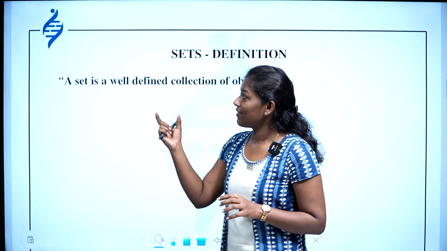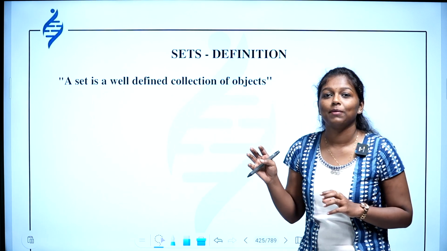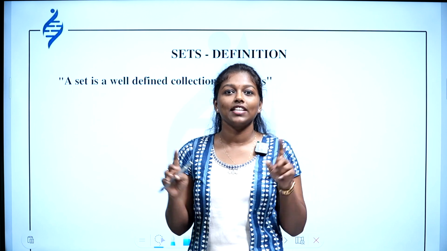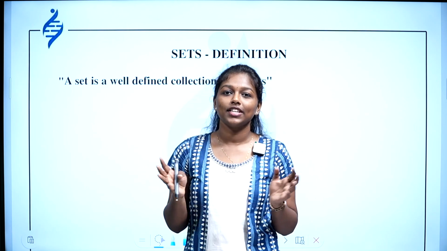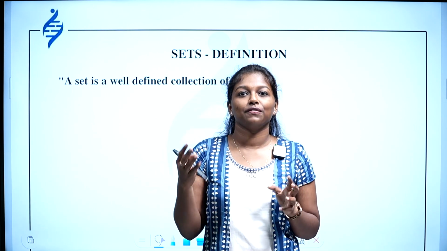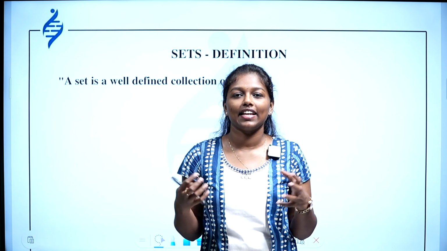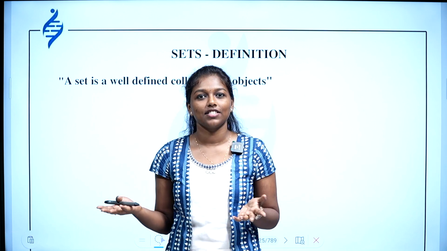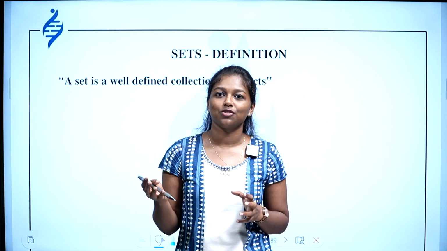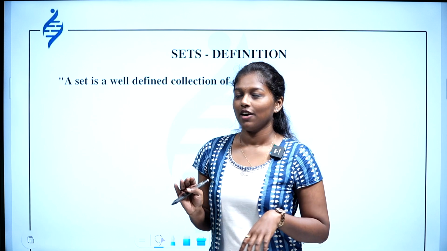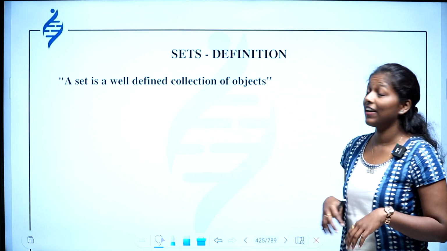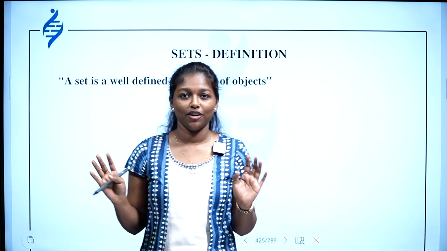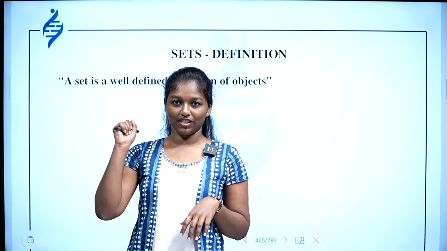Similarly, a set is a well defined collection of objects. For example, the set of alphabets in the English language. That is well defined because we know that only 26 alphabets are there. If somebody asks whether the number 1 belongs to the alphabet, we can tell obviously not, because A to Z are the English alphabets. So a set is a well defined collection of objects, and by seeing this definition you can say whether a collection is a set or not.